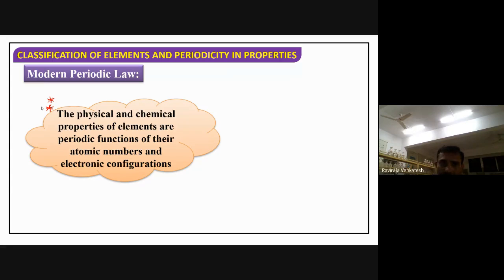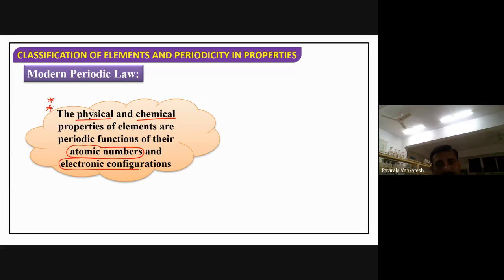What is the definition of the modern periodic law? The physical and chemical properties of the elements are periodic functions of their atomic numbers, or you can take electronic configurations.